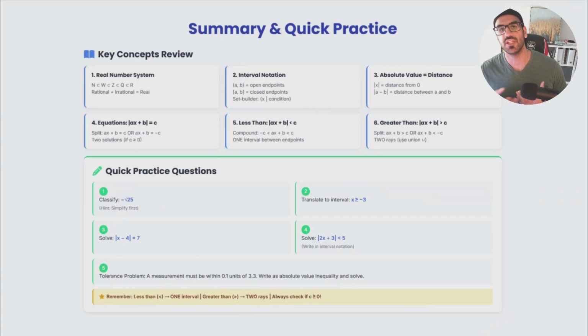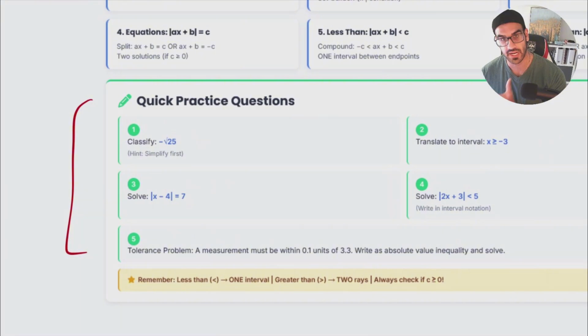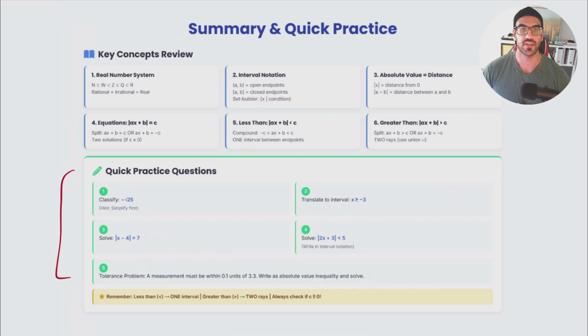We talked about the equation, absolute value of ax plus b equals c. And you remember, ax plus b is going to be equal to c and equal to negative c. It is important. We had the less than condition, and we saw some examples and understood how we can solve them, and after that we had the greater than condition. So for your quick practice, you can solve the questions that I put for you over here, and it would be fantastic if you comment on the comment section for other people to see what your final answer is. Not only will you practice yourself, but you will also help others find the final answer. Thank you very much for being here with me.